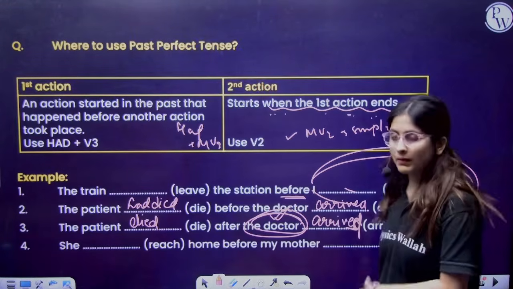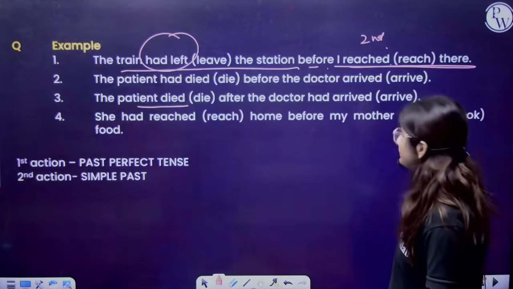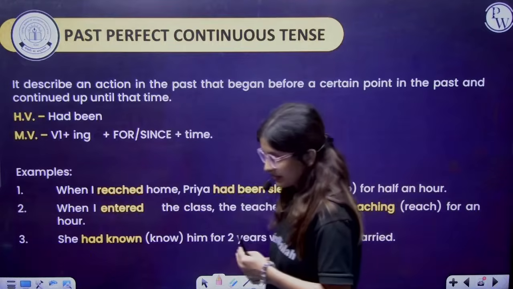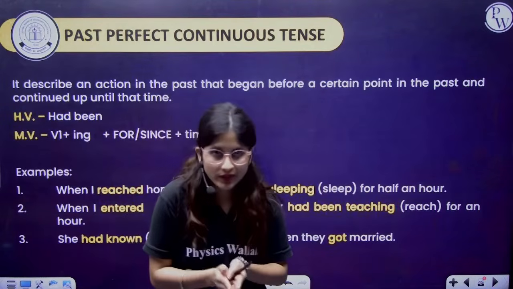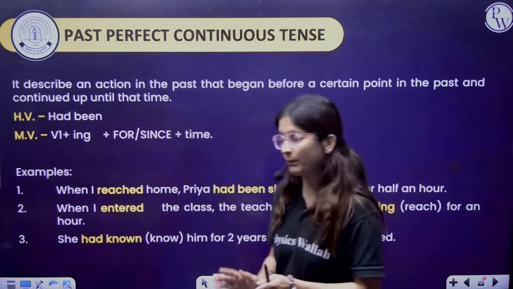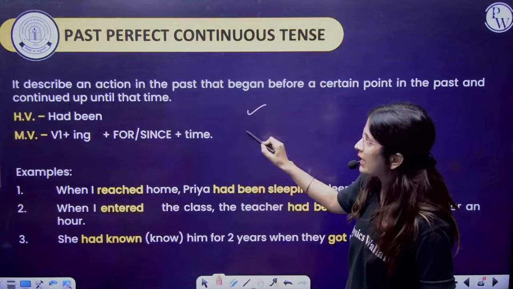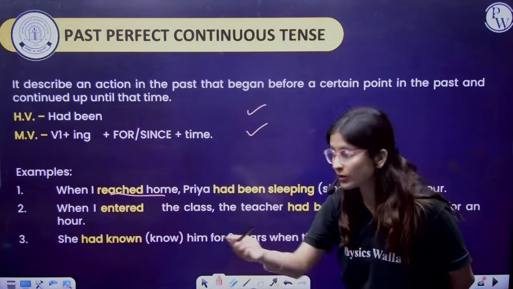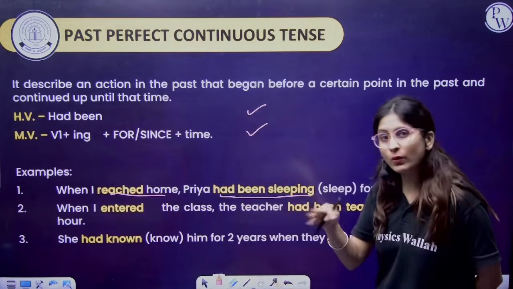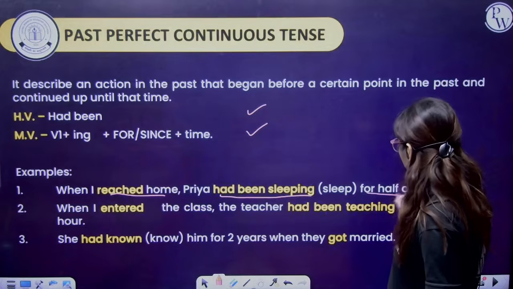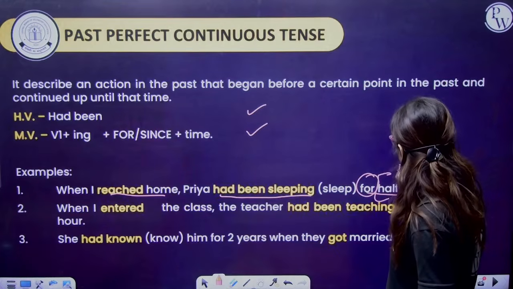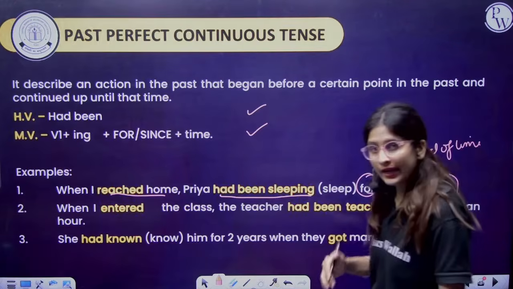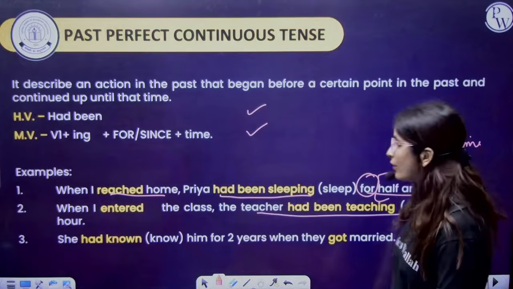Okay, I've talked about the simple past. Now, past perfect continuous: something which is happening in the past continued along with the time mentioned, whether it is a period of time or a point of time. For example, had been and since or for plus time. So when I reached home, Priya had been sleeping. So Priya was sleeping, the first action, for half an hour. Half an hour here refers to the period of time.